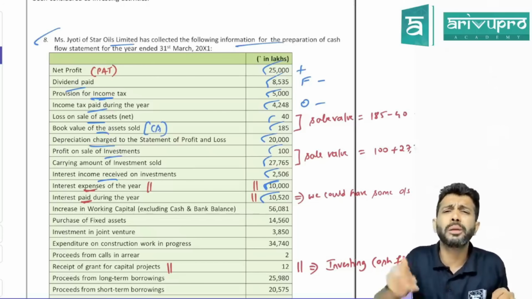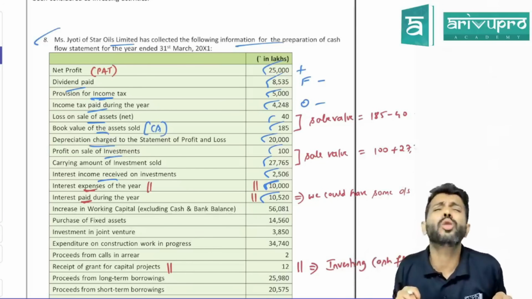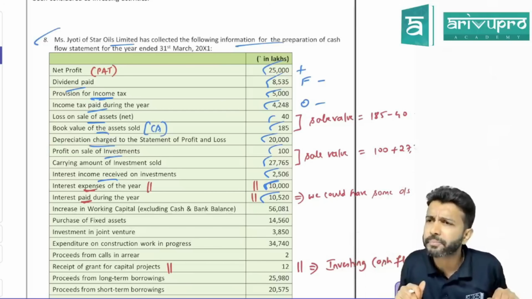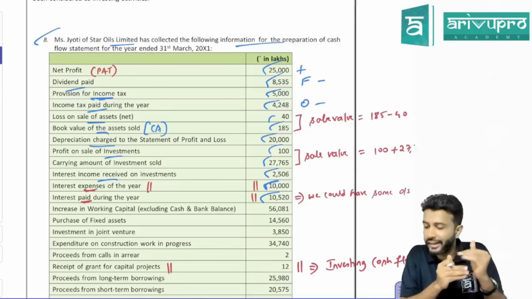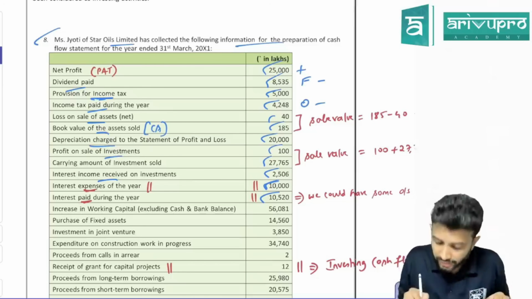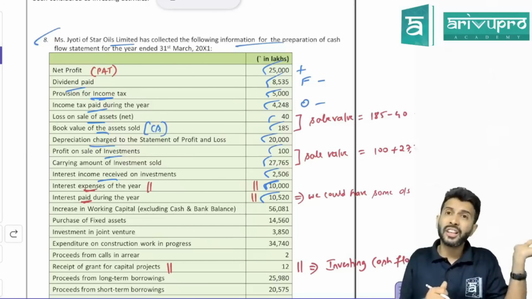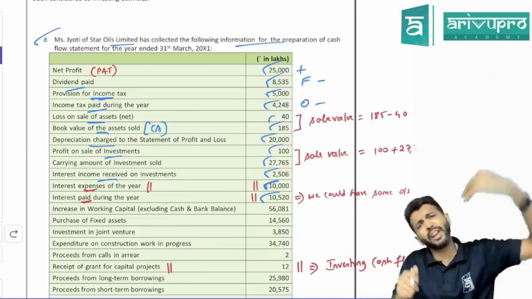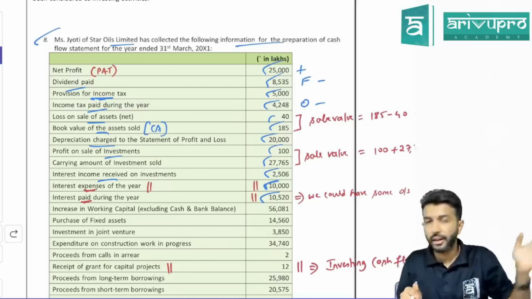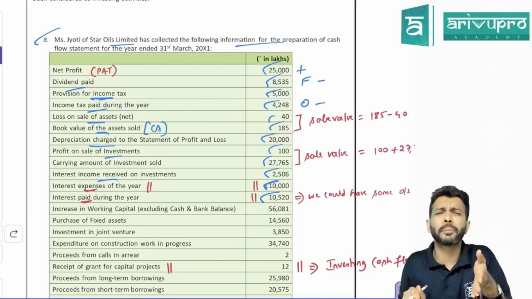Sir, it's possible maybe last year there was some outstanding interest which is paid in the current year. Hence, interest paid is how much, sir? 10,520. So last year expense will be transferred to this year P&L or last year itself? Last year itself. But are we preparing P&L or cash flow statement?